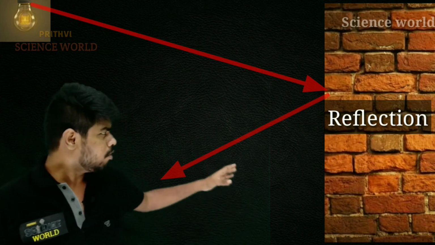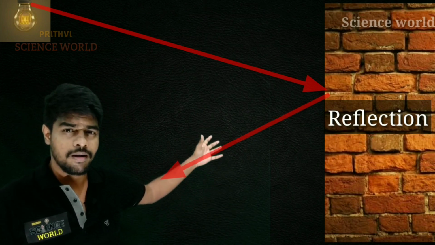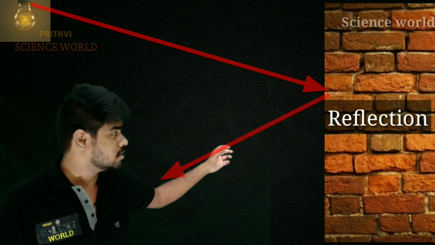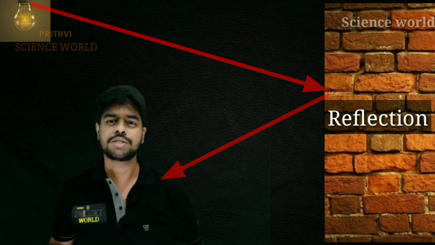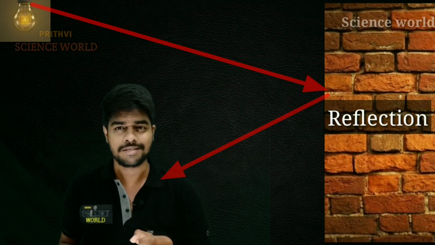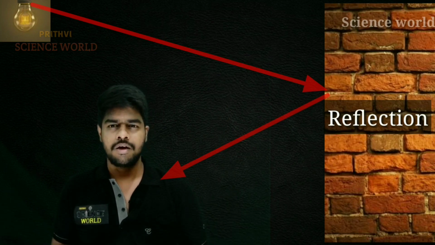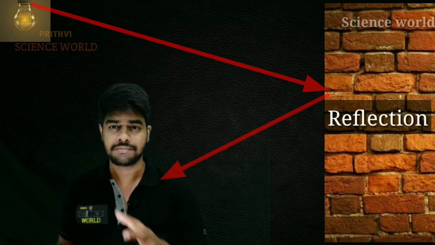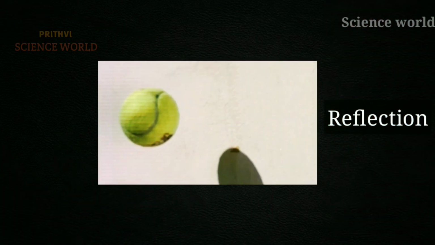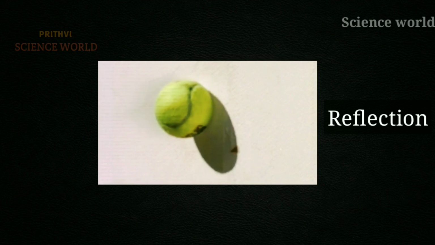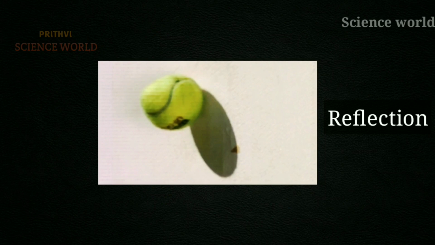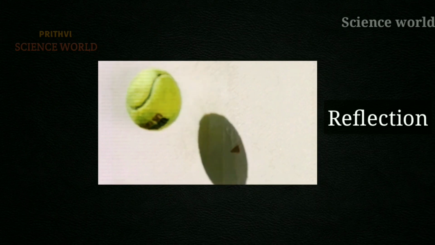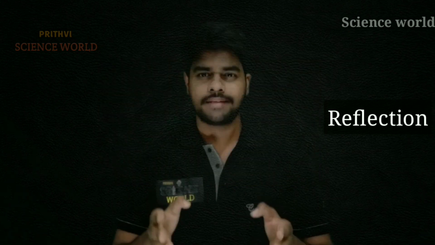Without that bounce back of light I can't see the wall. If that wall does not bounce back the light, it is impossible to see the wall. So reflection makes our world visible. To get more clarity, just watch this video. Just think of that ball as light, and that ball hits the wall, and that wall bounces back the light into the same medium, just like reflection of light. I think you all got a lot of clarity about reflection of light.